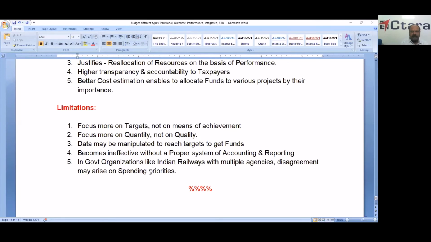Data may be manipulated to reach targets to get funds, which happens everywhere, and it becomes ineffective without a proper system of accounting and reporting. And in government organizations like Indian Railways, with multiple agencies, disagreement may arise on spending priorities. These are the various budgets.